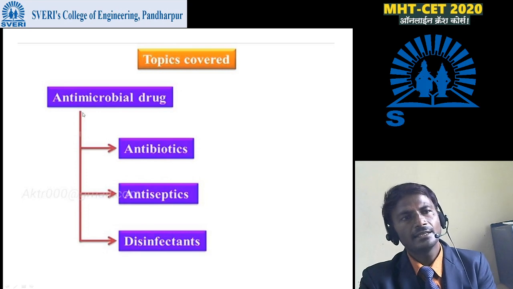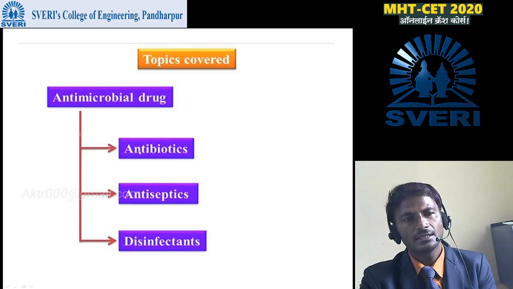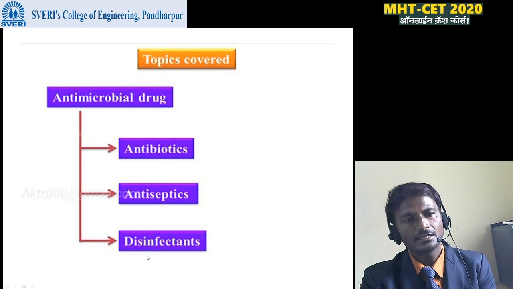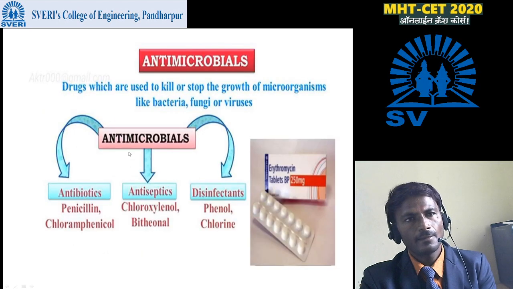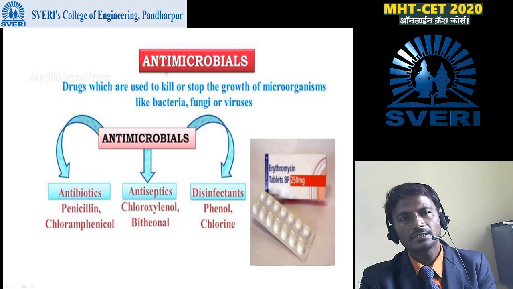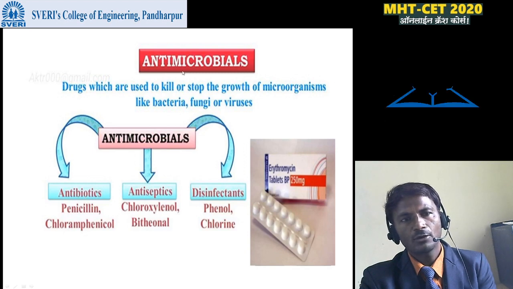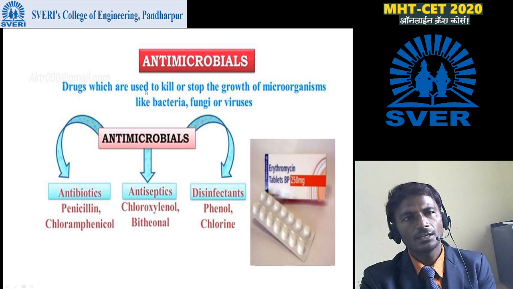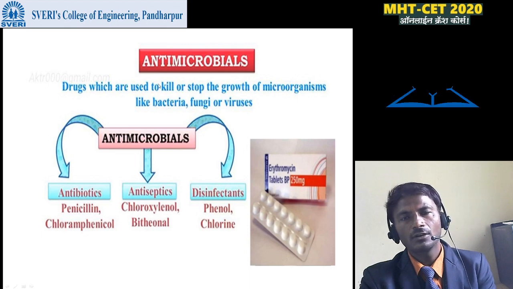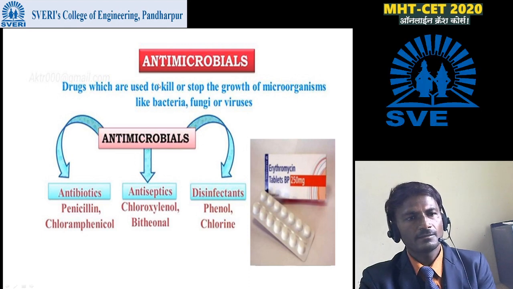Then next is antimicrobial drugs. It consists of three: antibiotics, antiseptics, and disinfectants. Let's see what is antimicrobials. Drugs which we can use to kill or stop the growth of microorganisms like bacteria, fungi, or viruses are called antimicrobials.